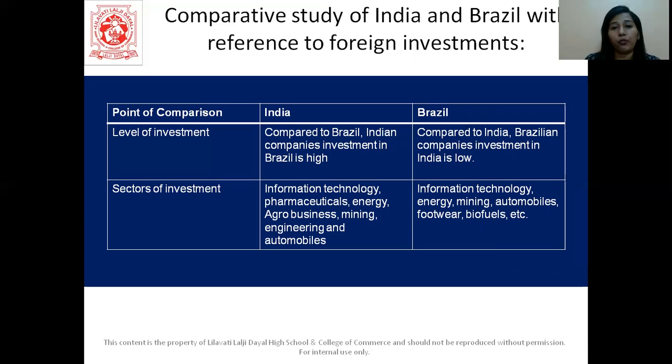And the sectors of investment: where is India investing and where is Brazil investing? So information technology, pharmaceuticals, energy, agro-based business, mining, engineering and automobiles. And in Brazil, it is information technology, energy, mining, automobiles, footwear, biofuels, etc.